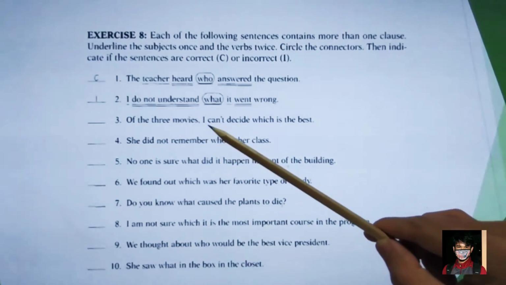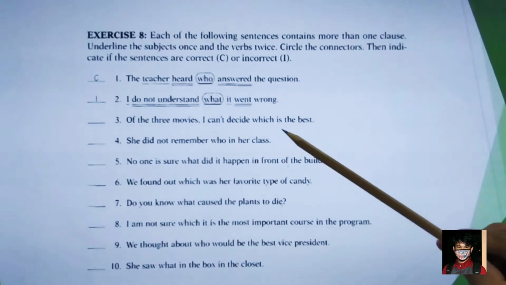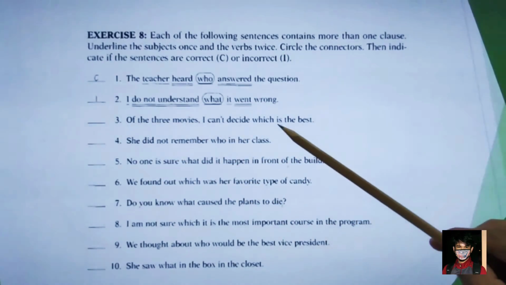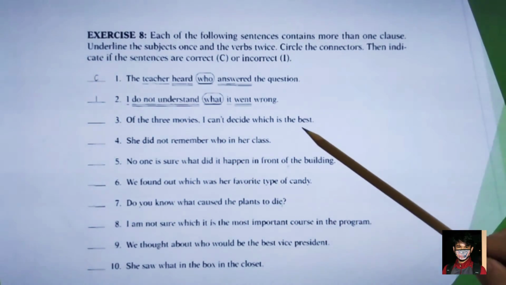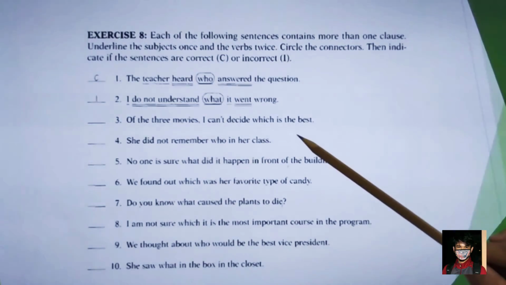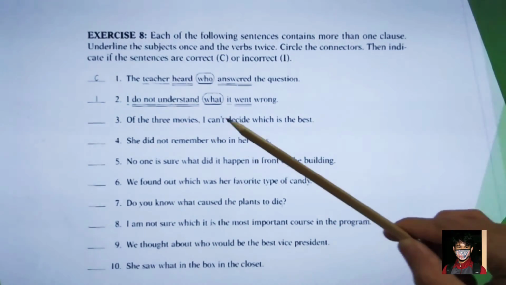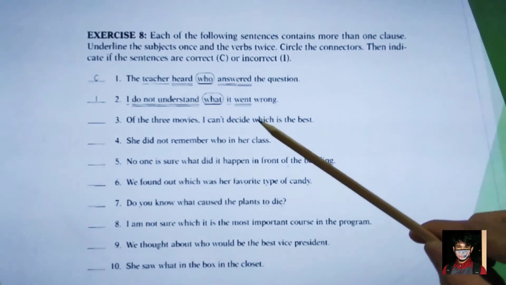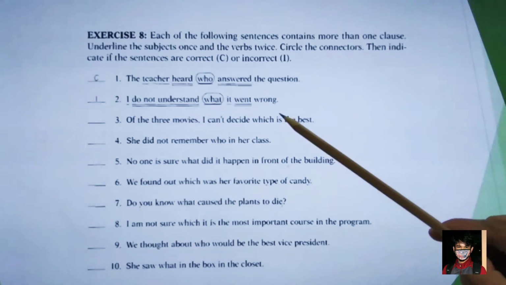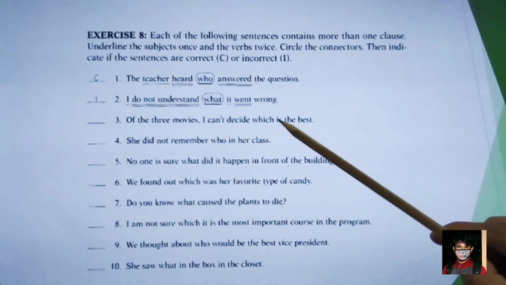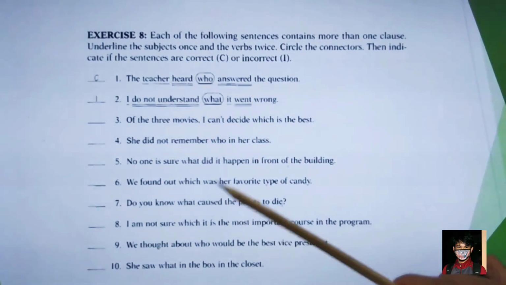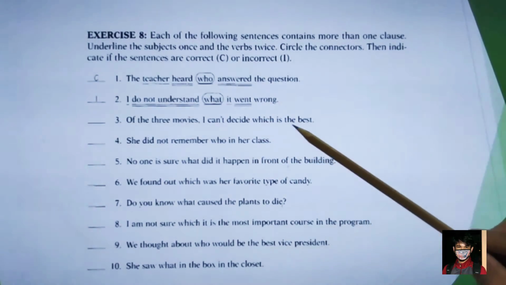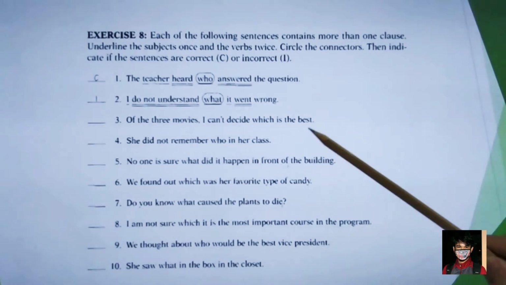Of the 3 movies, I can decide which is the best. So the question is, is it correct or incorrect? Subject, this one is a verb, this one is a connector, followed with the verb. Is it correct? Yes, the sentence is correct. I can decide that. Remember, you can substitute this with that.